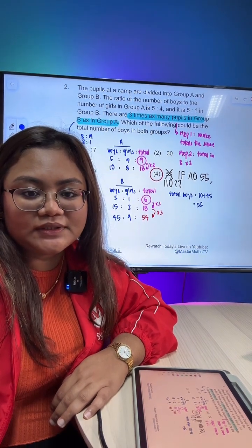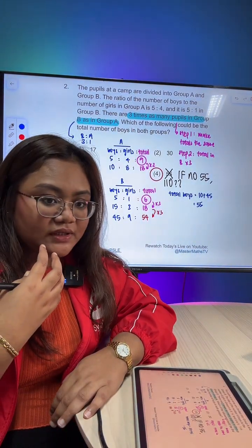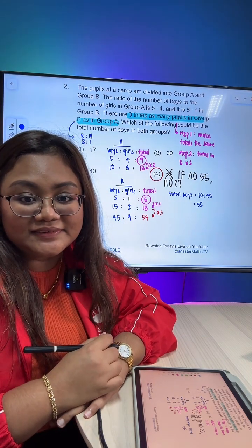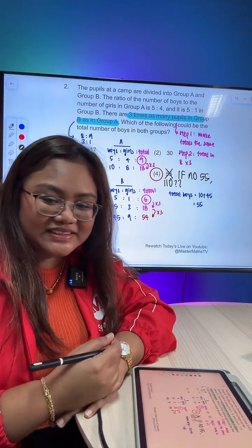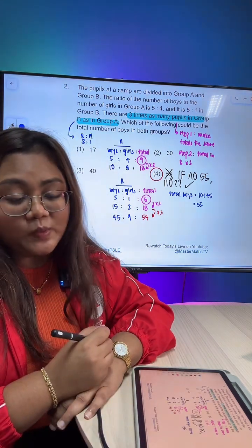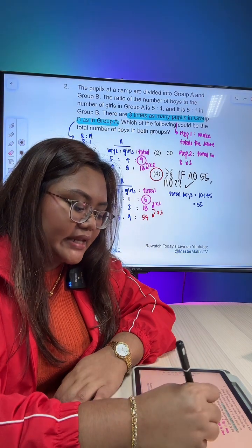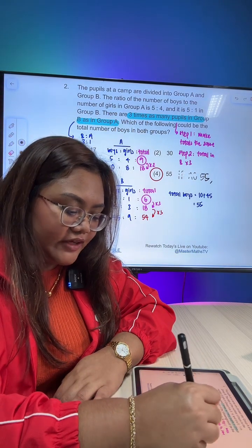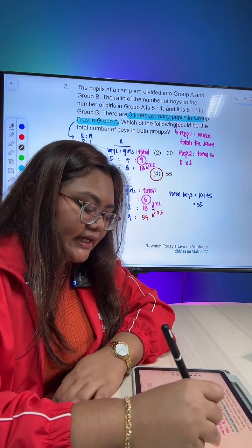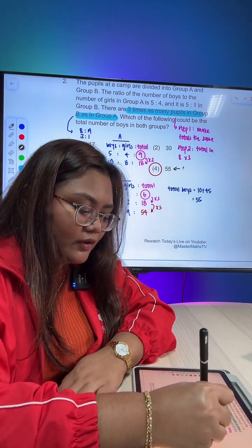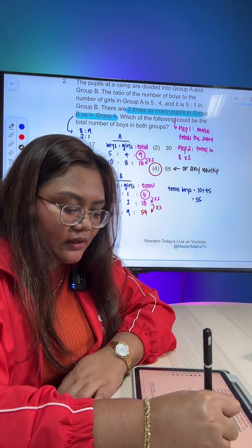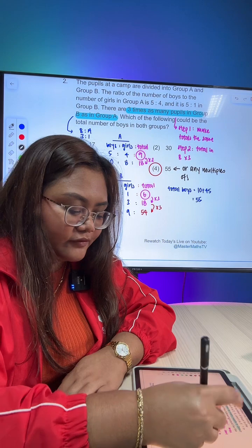110. What do you think? Is 110 also a possible value? The answer is, yeah, I see some thumbs up. You are right. The answer is also okay if it's 110. Basically, any possibilities, if the number is a multiple of 55, then it's fine. Okay? So the answer here is 55 or any multiples of 55.